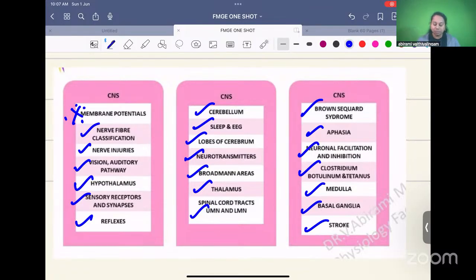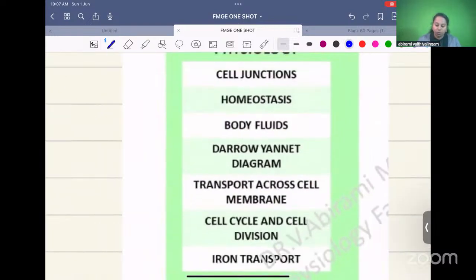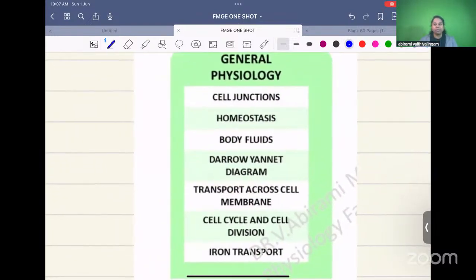So these are some of the high yield topics. Over to general physiology. In general physiology, cell junctions are very important. Homeostasis, feedback mechanisms, body fluid, the Darrow-Yannet diagram, transport mechanism across the cell membrane, cell cycle, cell division, ion transport.